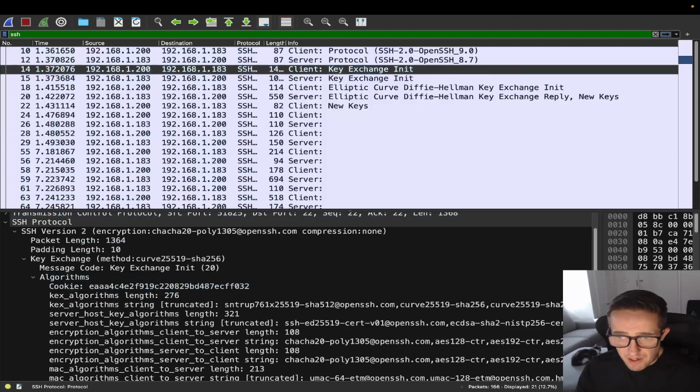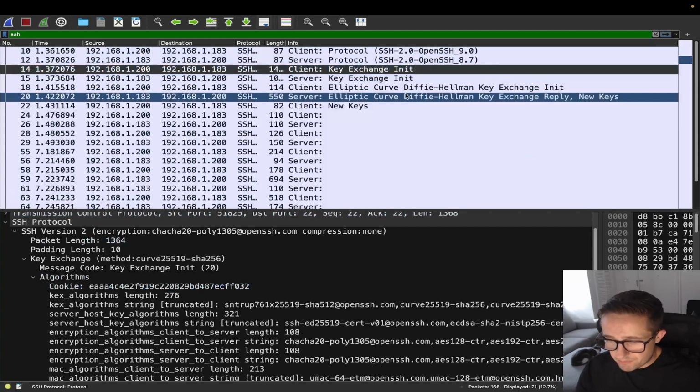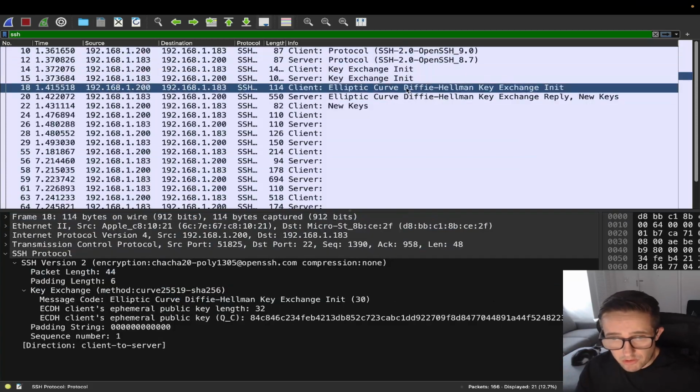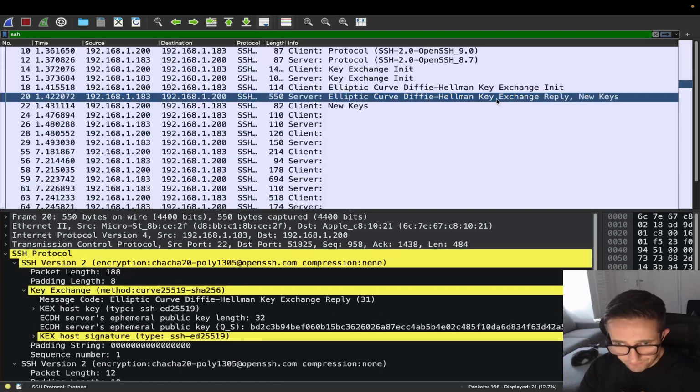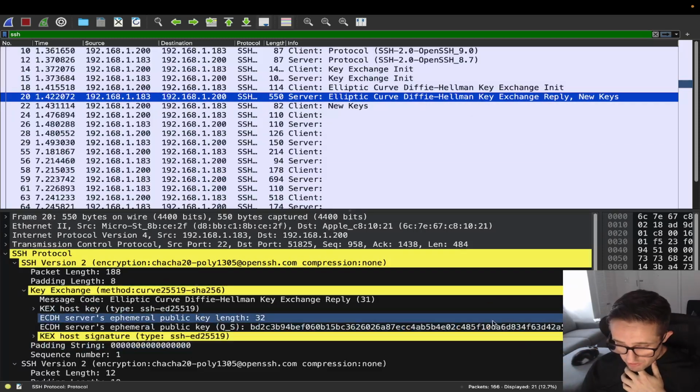And then the last thing is it's going to actually use the Diffie-Hellman algorithm, which is an asymmetric algorithm, to generate and exchange the session key, which is what's happening right here. This is our client initiating it over to the server. The server is actually going to be the one who will generate the session key and send it back to us. Now that session key is that asymmetric key, I'm sorry, the symmetric key, which is going to be the one that all of the data is going to be encrypted through. So it actually generates it through here.